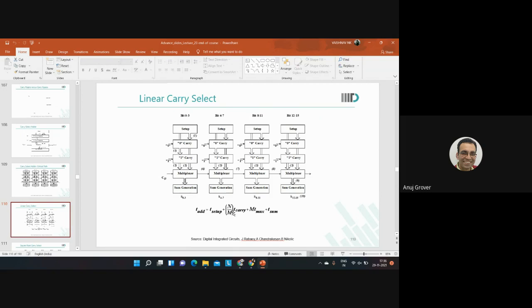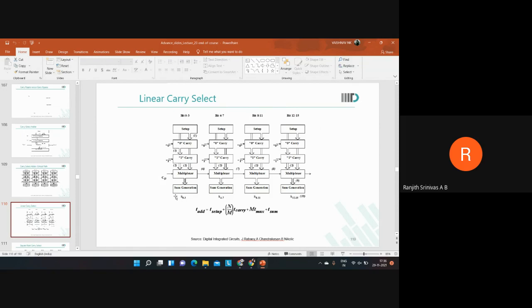Yes, Ranjit. So what exactly happens here is that we'll have the carry generation for each and every stage done parallelly, because we are assuming the carry in is 0 or 1. So parallelly, the carry will be generated in each and every stage. If we consider just a single stage, we'll have m number of bits in one stage. So for the carry to be generated in a ripple carry adder, it has to propagate through all the stages. That is why we'll have m times the T carry in a single stage.